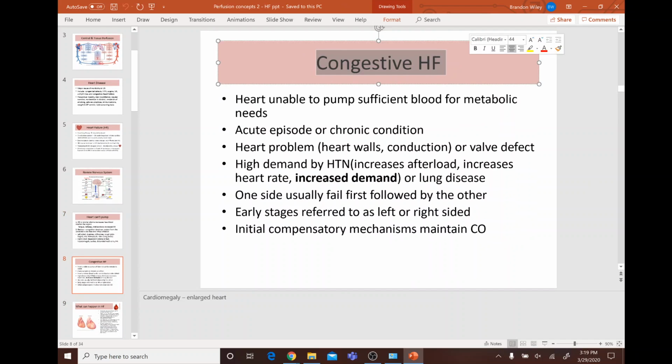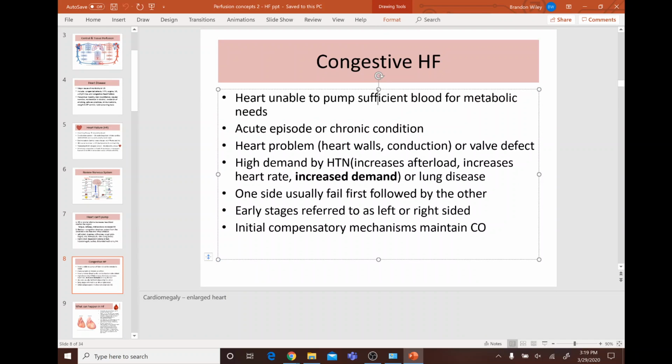So congestive heart failure, the heart is unable to pump blood for metabolic needs. It could be acute or chronic. It could be a heart problem involving the heart walls or conduction, or it could be a valve deficit. So with high demand by hypertension, that increases afterload, which increases heart rate, which increases demand, or lung disease, stuff like that. Not too bad.